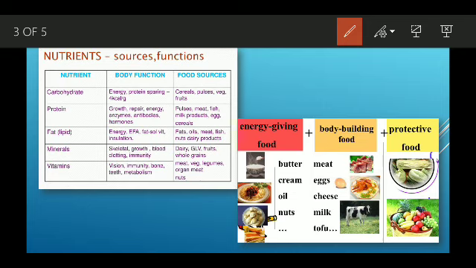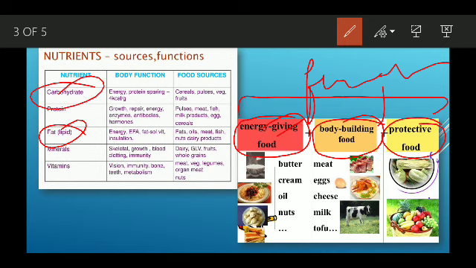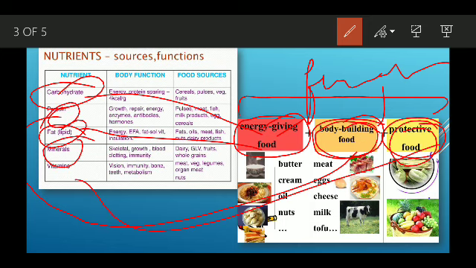Then the next thing is that food can be categorized into three groups depending upon their function: energy giving food, bodybuilding food, and protective food. Mostly the energy giving foods are carbohydrate and fat. The bodybuilding foods are mostly protein. And the protective foods are vitamins and minerals.